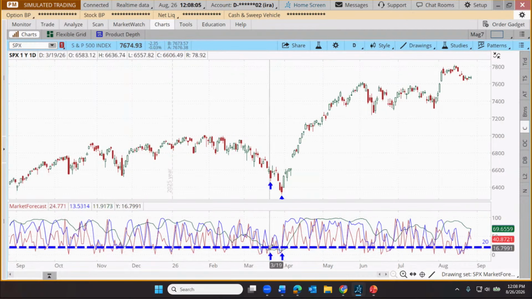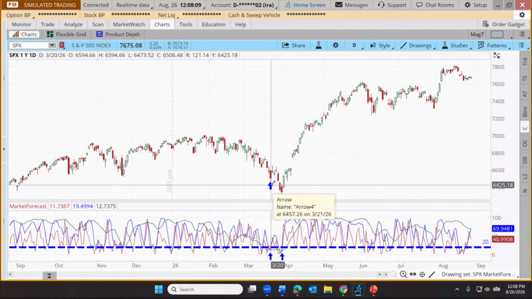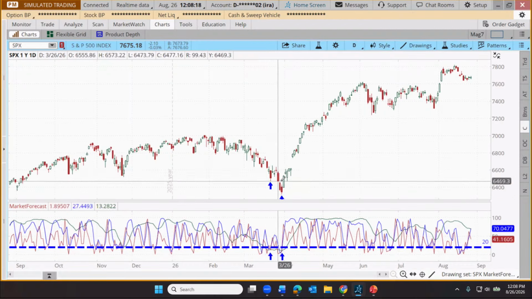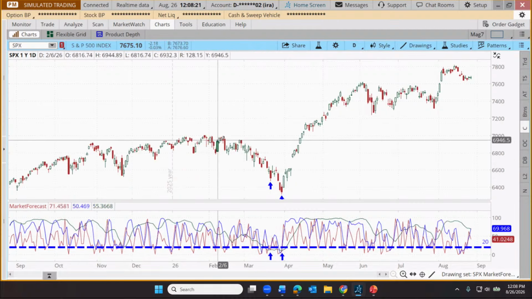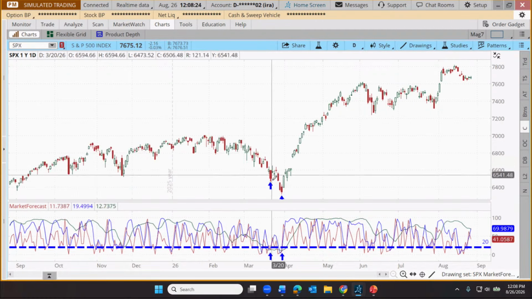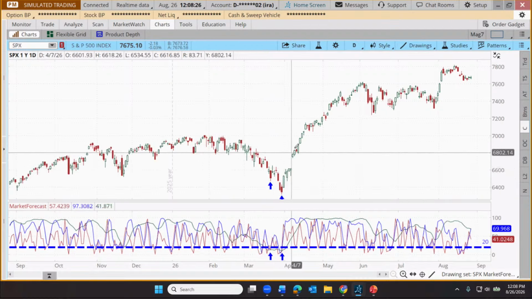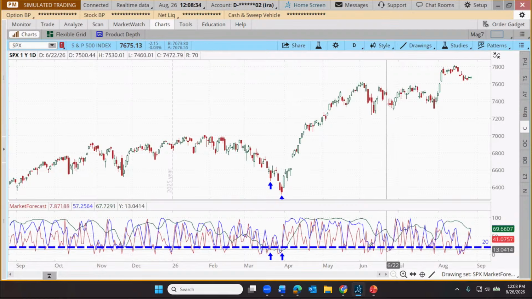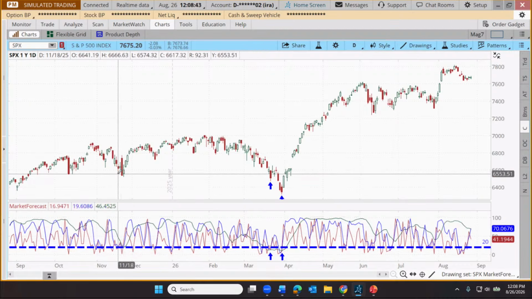And you can see we've had a couple of clusters here where all 3 lines were below 20 right here. That looks like it was on March 20th of 2026. We got a second cluster on March 30th of 2026. And both of those did a pretty good job of identifying that the S&P, while it had been going down, afterward had more upside potential than down. That's just the way this worked out. It doesn't always work out, but in this case, it worked out fairly well. And we really have not seen all 3 lines below 20 at the same time since. There was a near miss right here, but we just didn't quite get below 20 at about that level.